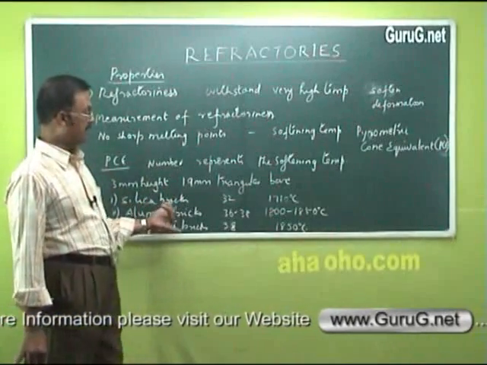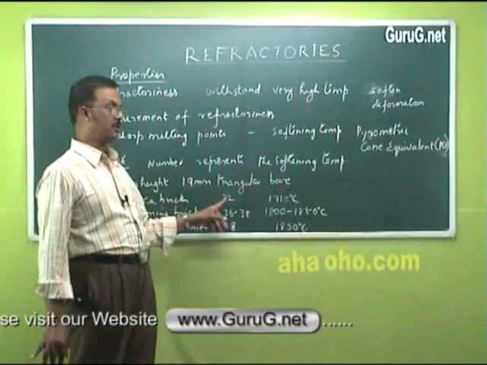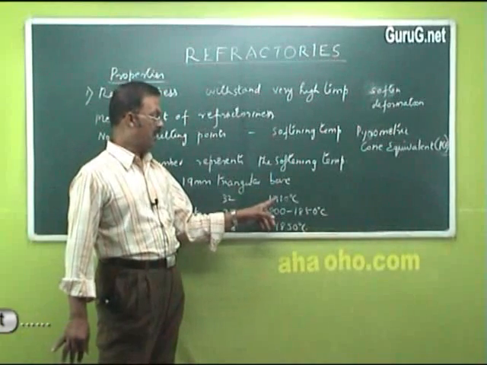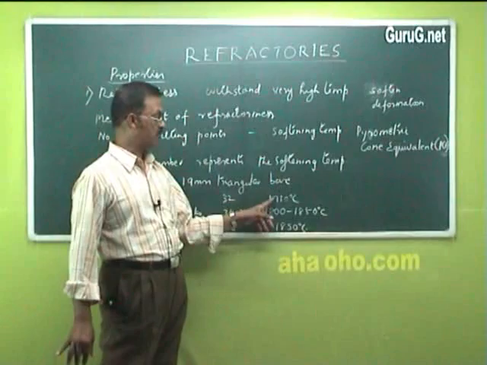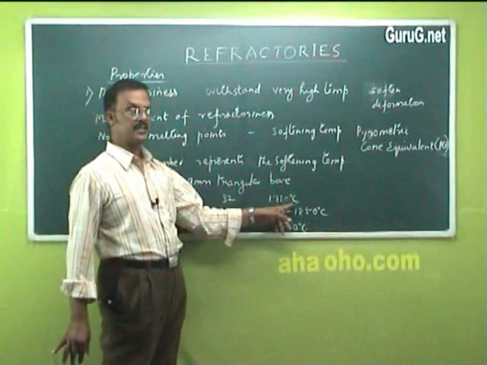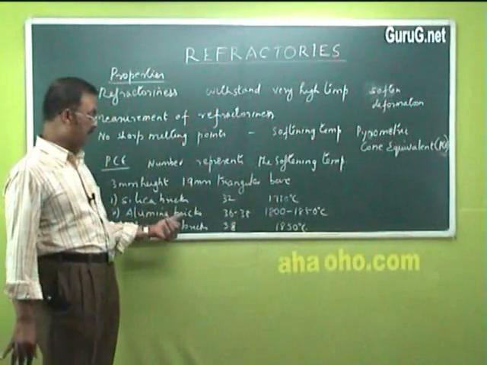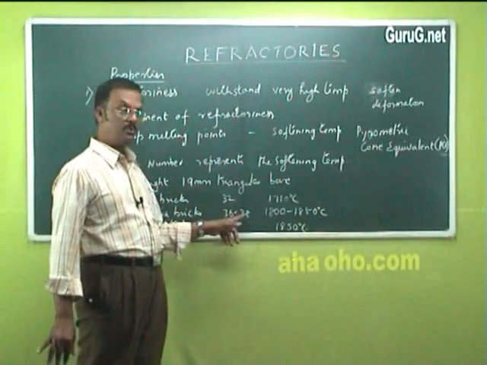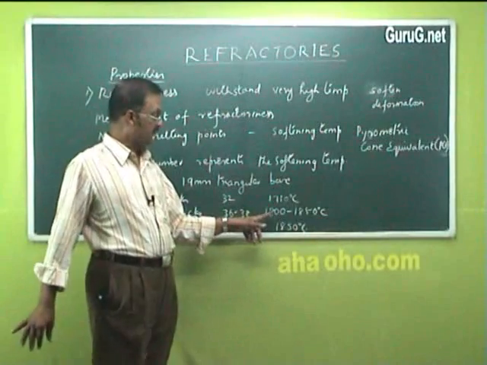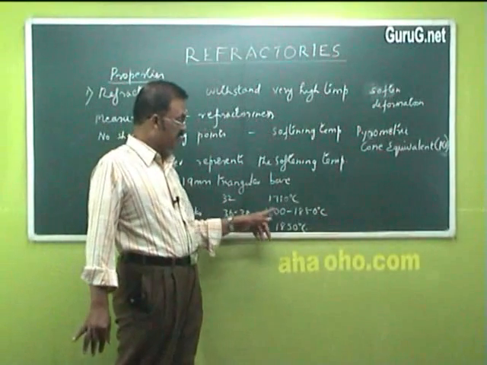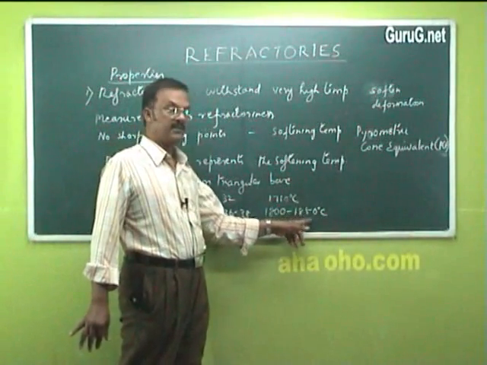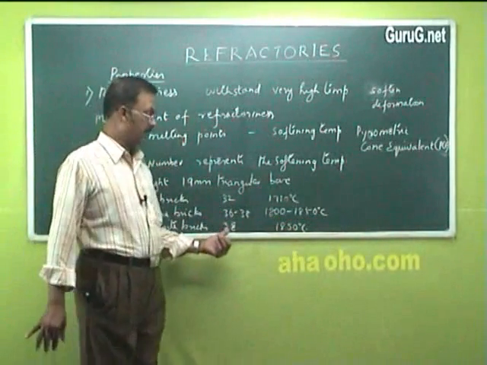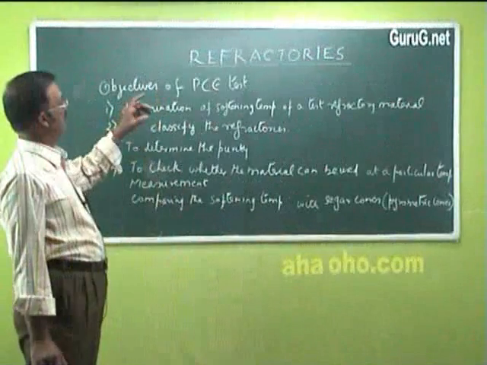Silica bricks have PCE value 32. 32 means immediately they will understand that is the value of the softening temperature, 1710 degrees centigrade. Then alumina bricks have PCE value ranging from 36 to 38. That is, the softening temperature is in the range 1800 to 1850 degrees centigrade. Then magnesite bricks have PCE value 38.